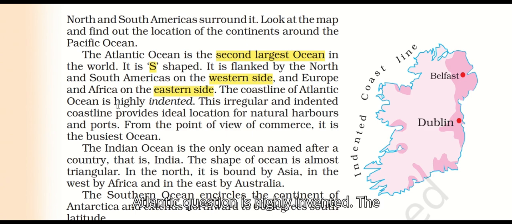The coastline of the Atlantic Ocean is highly indented. What do you mean by highly indented? Flanked means having something on both sides. This irregular and indented coastline provides ideal locations for natural harbors and ports.